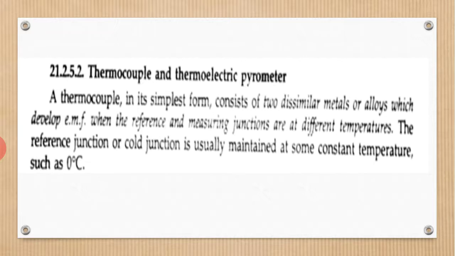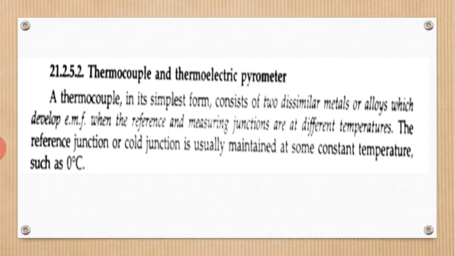A thermocouple is nothing but two dissimilar metals joined together. A small EMF will be induced, with one junction maintained at the hot junction and the other at the cold junction, as I have already discussed. In its simplest form, a thermocouple consists of two dissimilar metals or alloys which develop EMF when the reference and measuring junctions are at different temperatures.